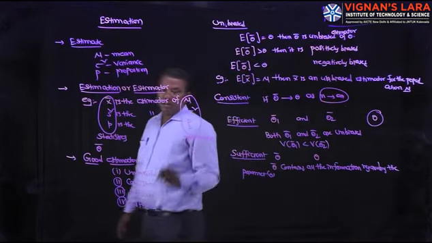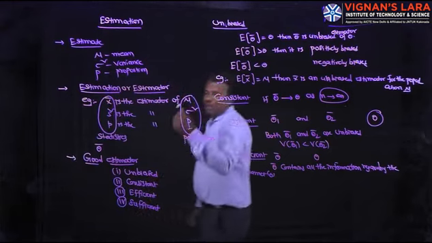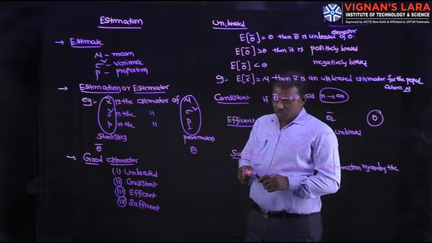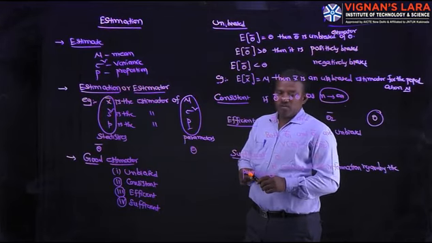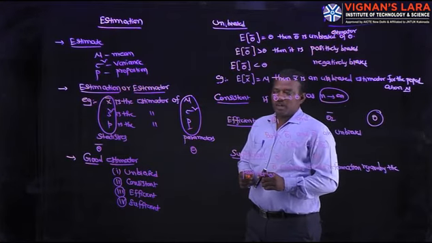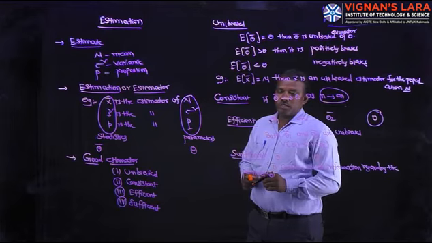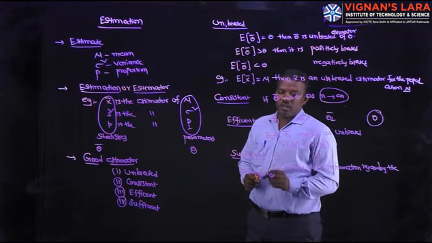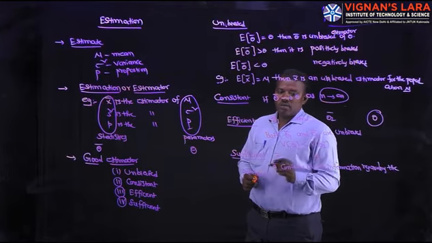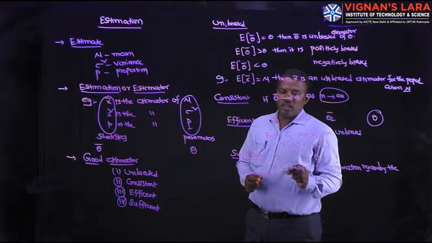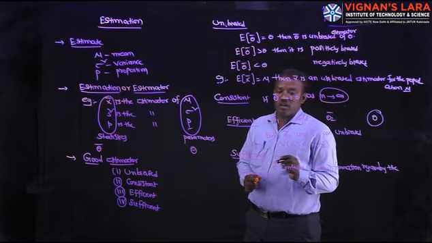These three are calculated with the help of sample mean x bar, variance s square, and sample proportion small p. For the sake of convenience, x bar, s square, p are called statistics, and mu, sigma square, P are called parameters. Generally, statistics are denoted by theta bar and parameters are denoted by theta.